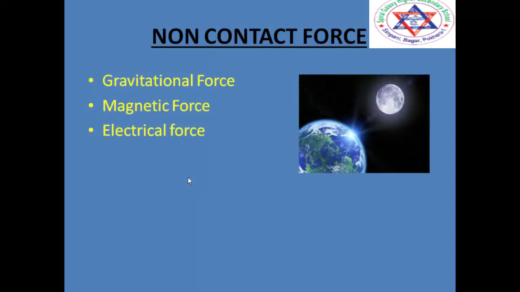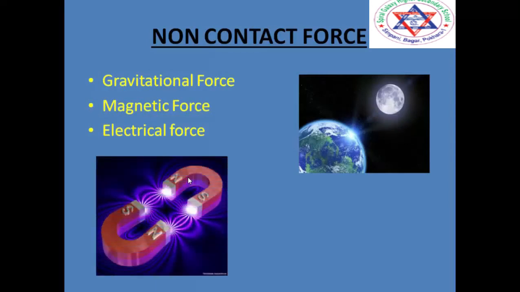Now we have the other two forces, that is the magnetic force and the electrical force. Magnetic force is a property by virtue of which certain special substances like magnets exert a special force onto other objects. For example, I already discussed a magnet and a paper clip, and if you keep the paper pin or a paper clip very close to the magnet, then the magnet attracts the paper clip. So that is an example of a magnetic force between the magnet and the paper clip.